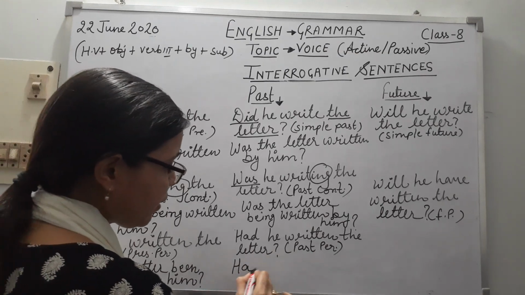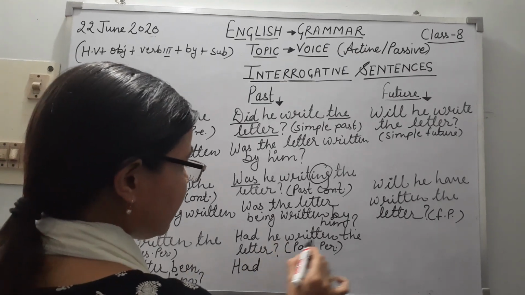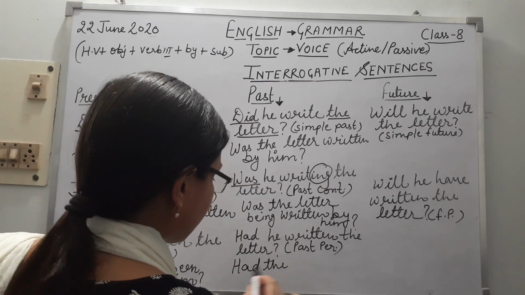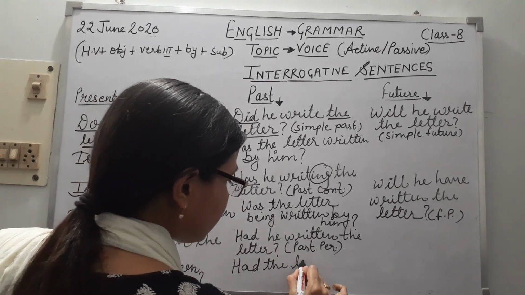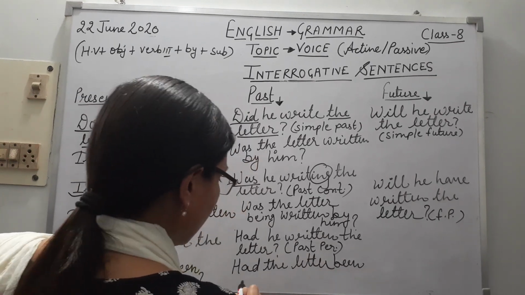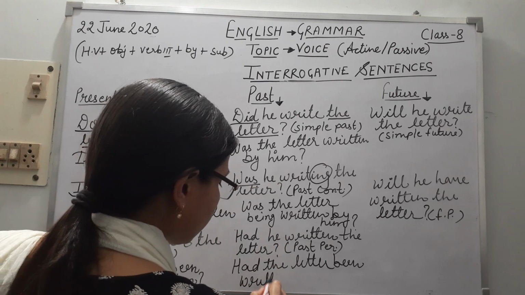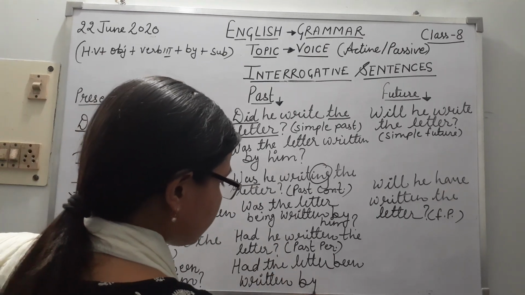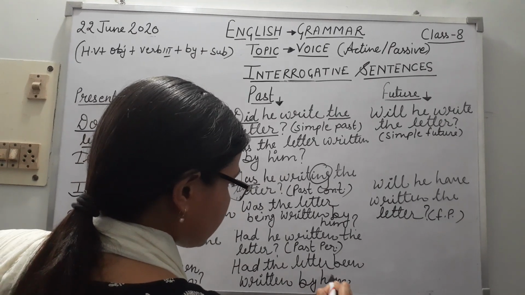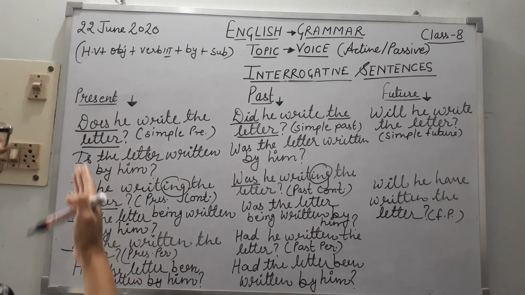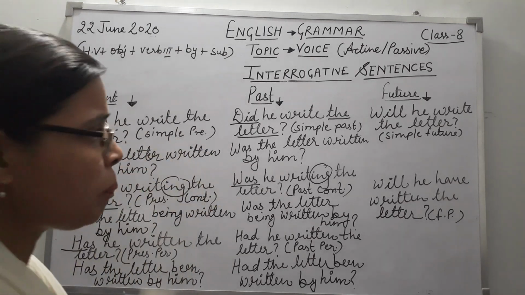Had, already helping verb. Had the letter, same formula will apply in all the sentences. Had the letter been written by him? So this is how we convert interrogative sentences of present tense and past tense into passive voice.